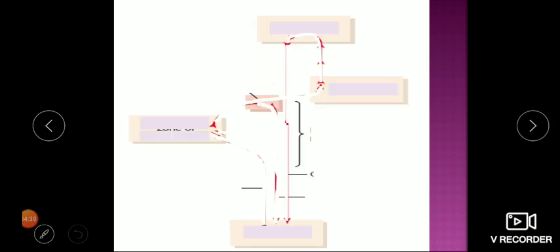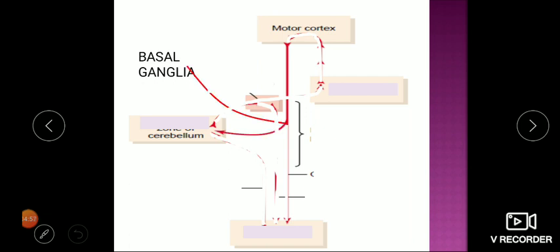Now here we can again recall the role of the vestibulocerebellum. Motor cortex. If you recall, the motor cortex has two siblings which give good feedback for corrections. One is the cerebellum, the other is the basal ganglia. So whatever action is to be executed from the motor cortex, either an idea in the mind or a sensory stimulation, the impulse always goes to these two before execution. So that is the plan of action coming from the motor cortex.